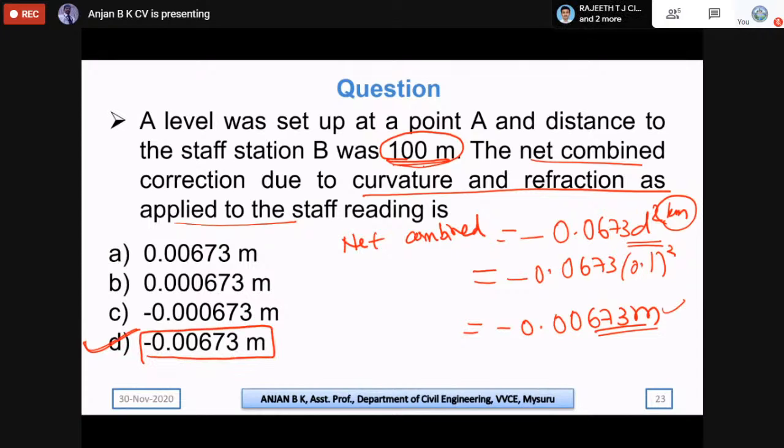0.00673. Okay. There may be a problem separately on correction for curvature and refraction, but normally this net combined correction will be asked in the GATE exam. So what change they may make is the measured length will be varied.